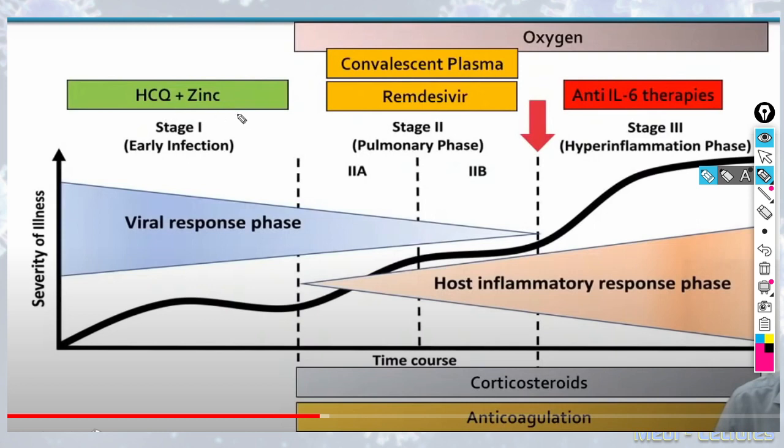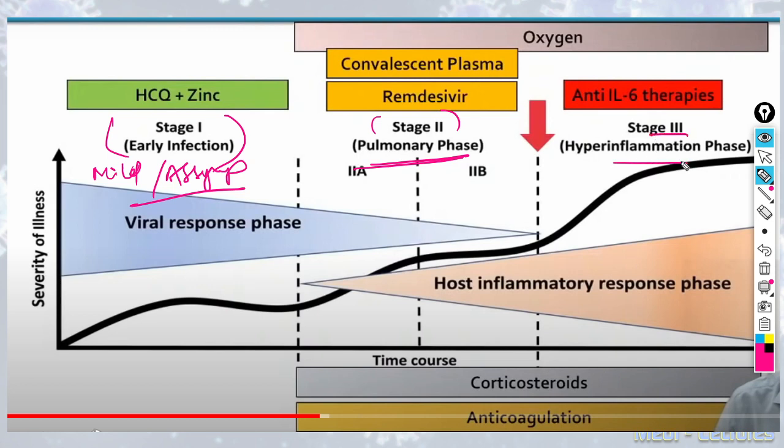Now let's discuss a very important image which shows the stages of the infection. The stage 1 is early infection, which is confined to the upper respiratory tract, and the patients usually have only mild illness or are asymptomatic. The second stage is pulmonary phase. The virus enters the lungs, and now the patients have started having difficulty in breathing. The third stage is the response of the body, that is hyperinflammatory phase.